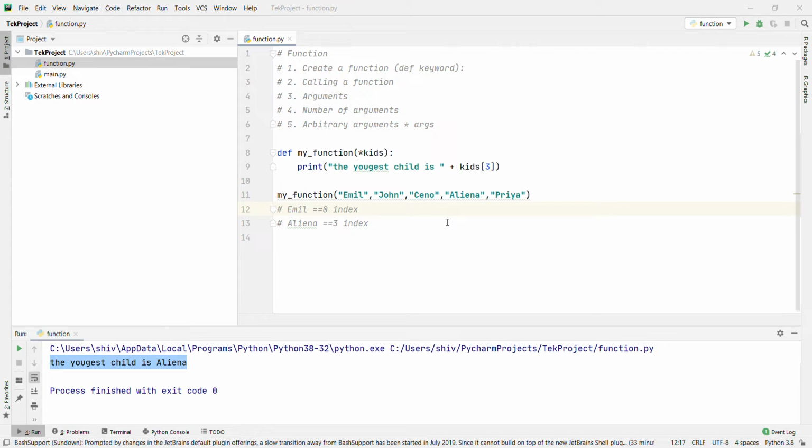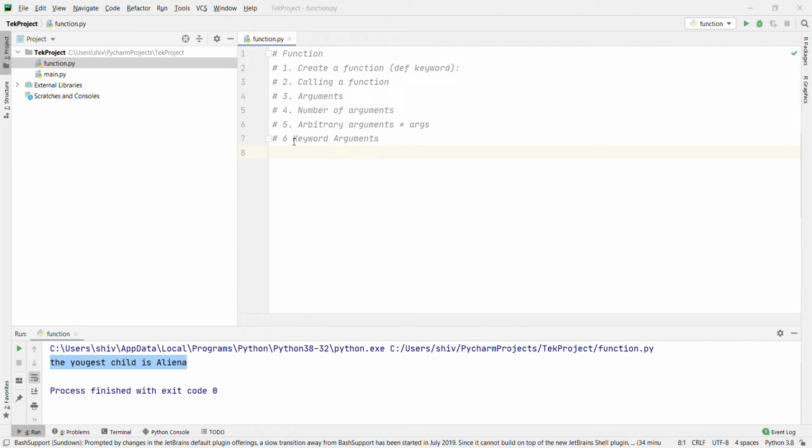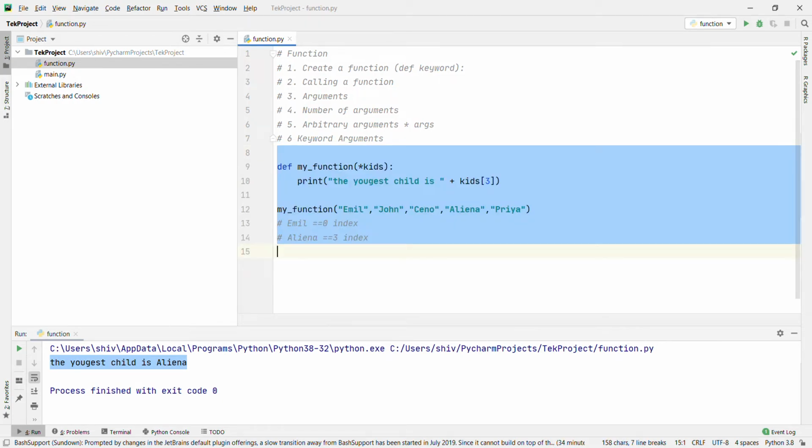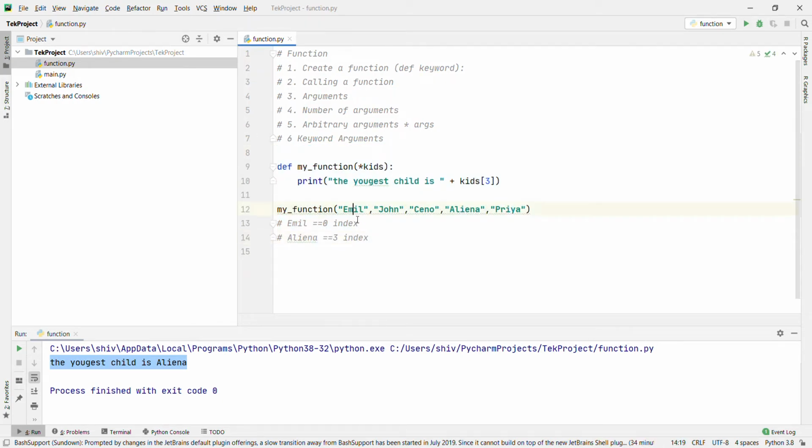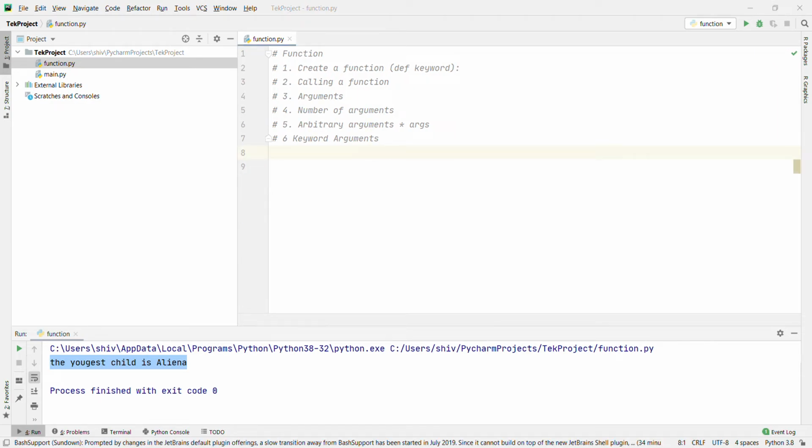Now we'll go with keyword arguments. Let's delete this one. What are keyword arguments? You can also send arguments with the key equal value syntax. This way the order of the arguments doesn't matter. Let's undo that. When you pass this one, it is expecting index 0, 1, 2, 3. When you use keyword arguments, I will show you what the difference is.